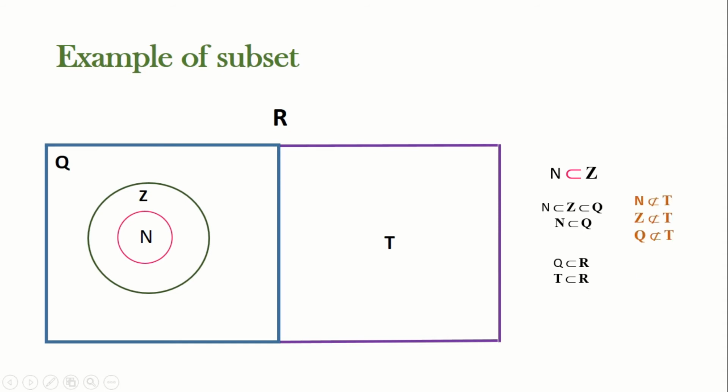And now this symbol stands for "is not a subset of". Here you can see from this figure, N is not a subset of T and Z is not a subset of T. Also Q is not a subset of T.